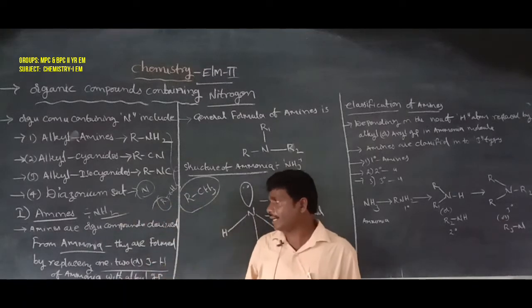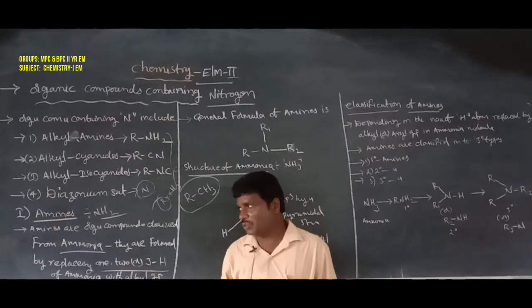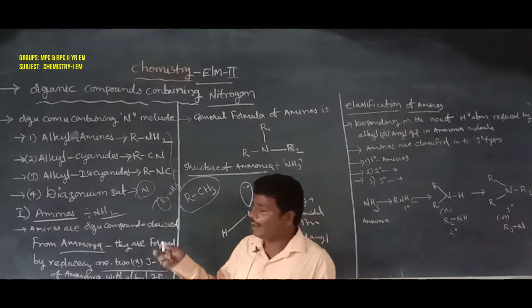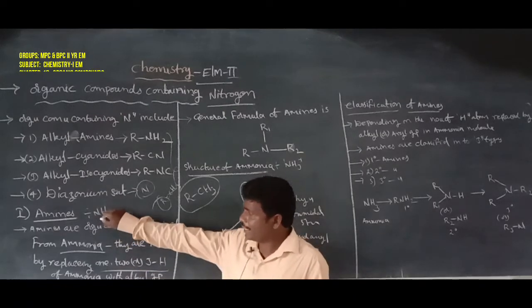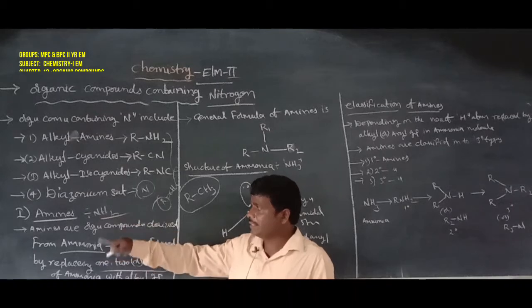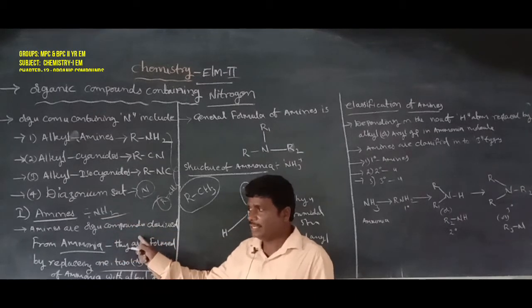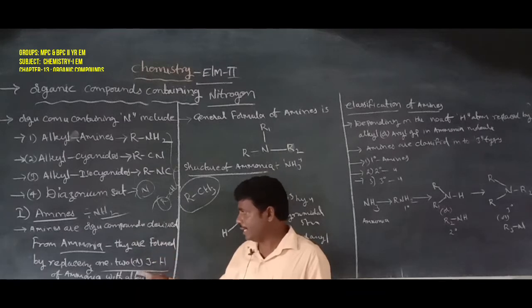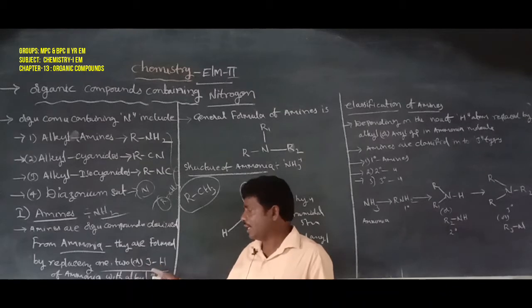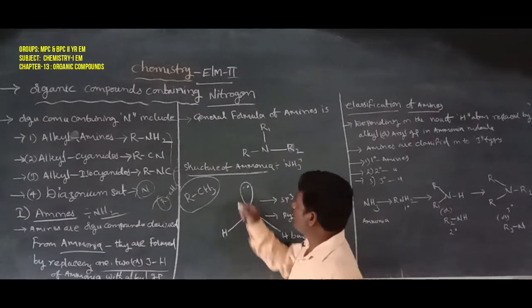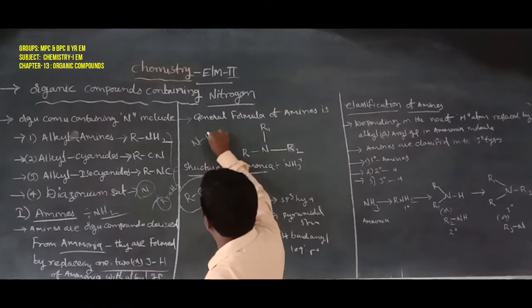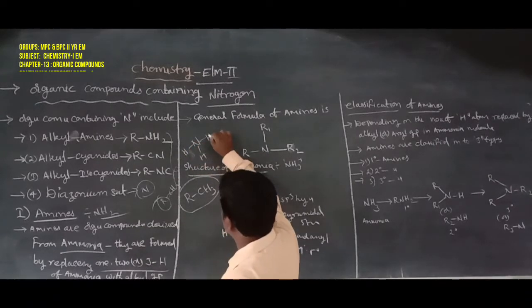Amines are organic compound derivatives of ammonia. NH2 is also known as amines. They are formed by replacing one, two, or three hydrogen atoms of ammonia. For example, nitrogen bonded with three hydrogen atoms: here are bonds 1, 2, 3.